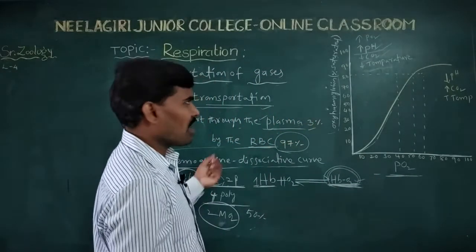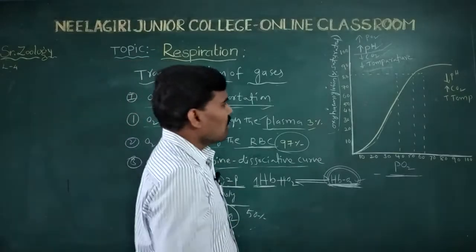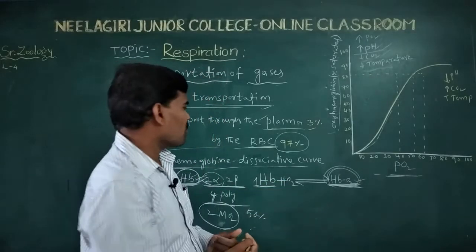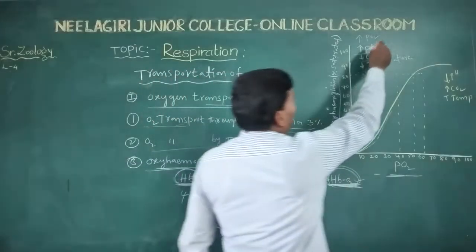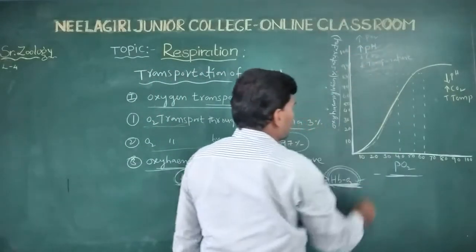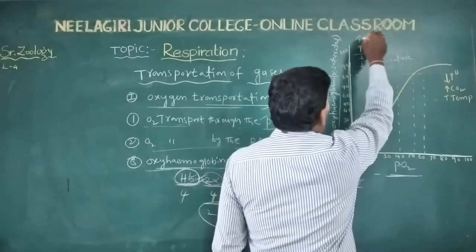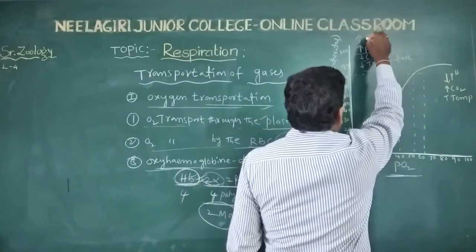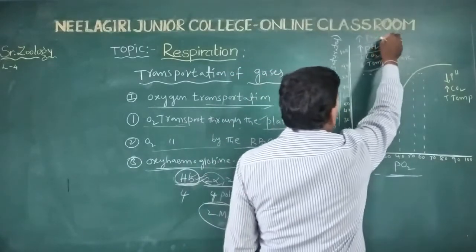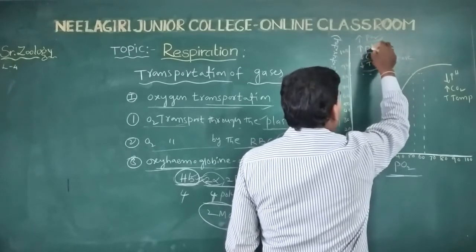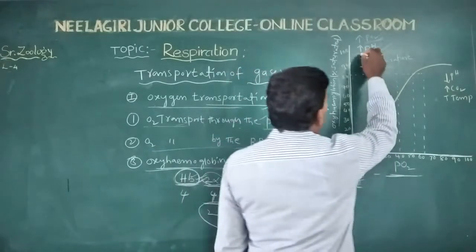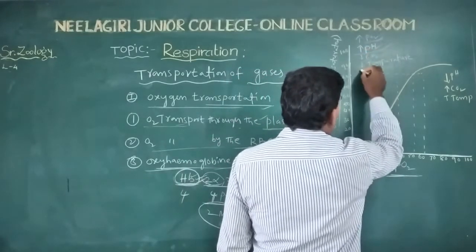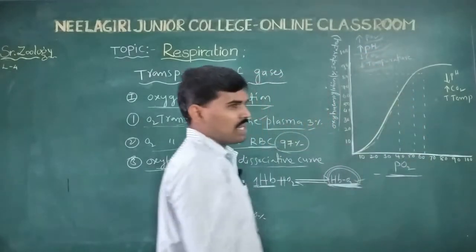So the conditions are: high partial pressure of oxygen, high pH concentration, low carbon dioxide concentration and low temperatures.